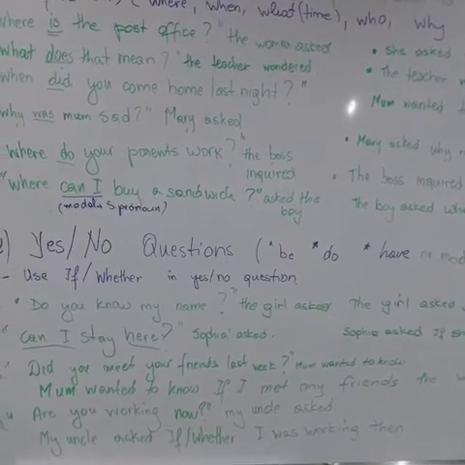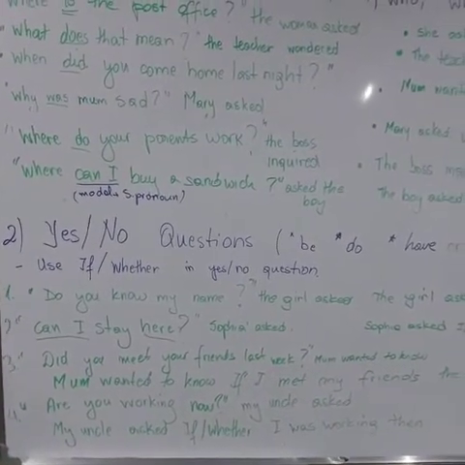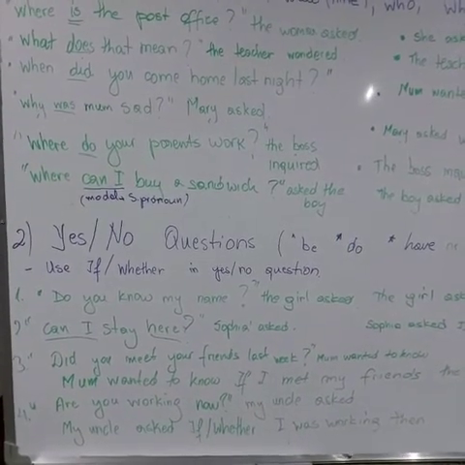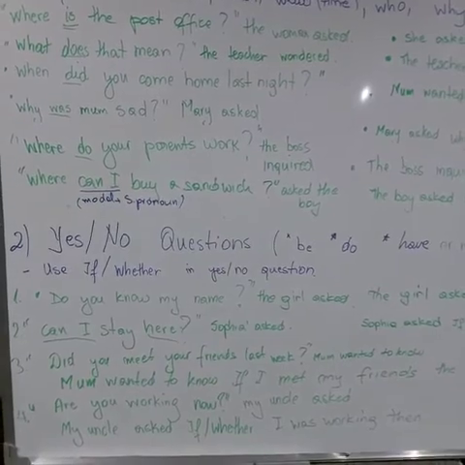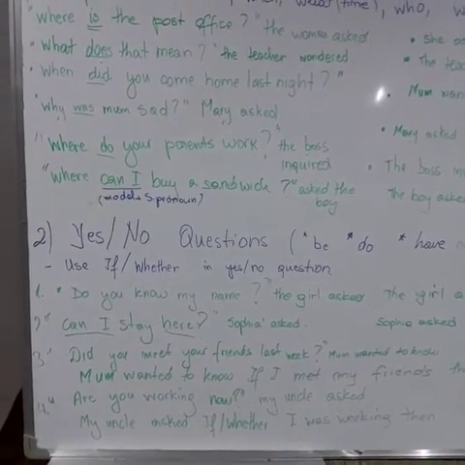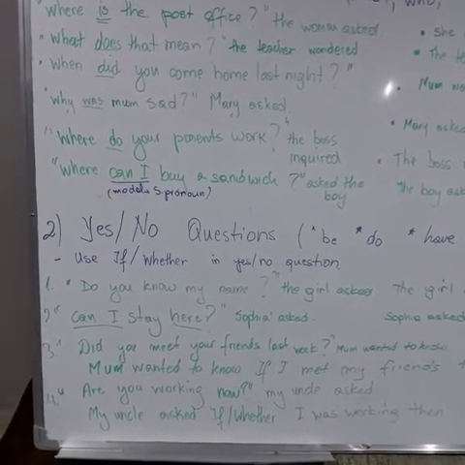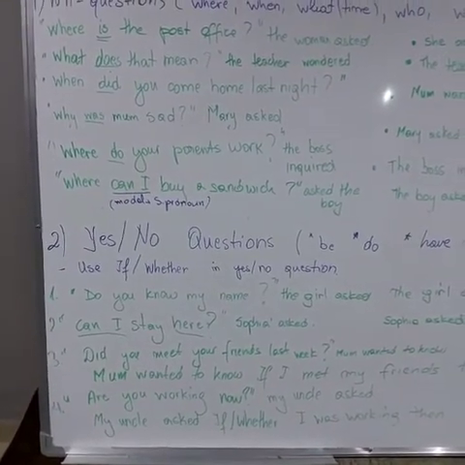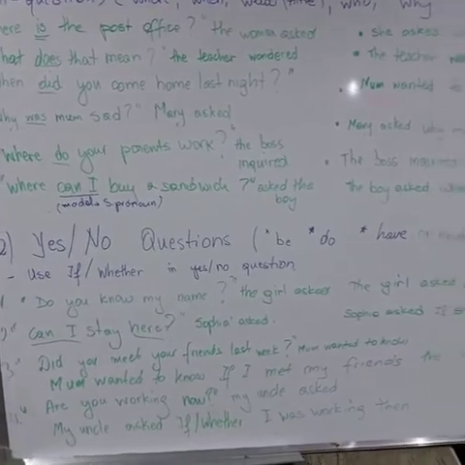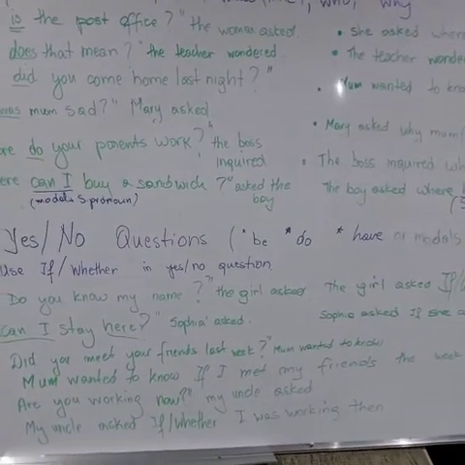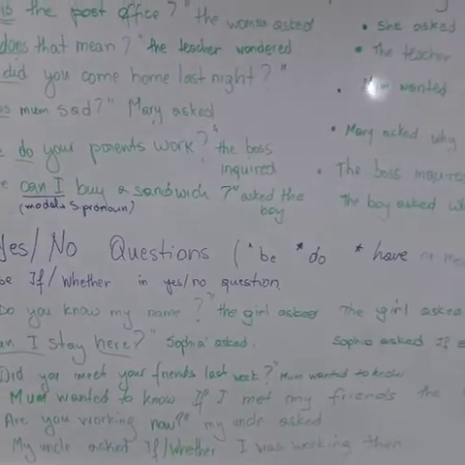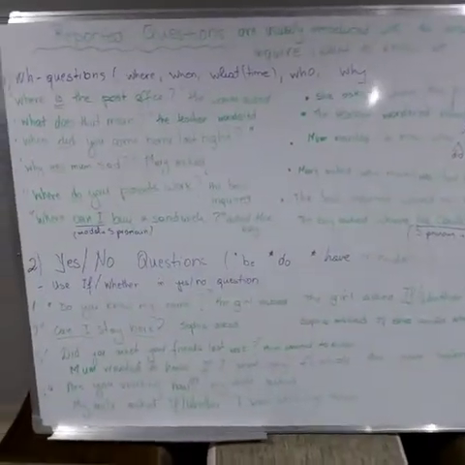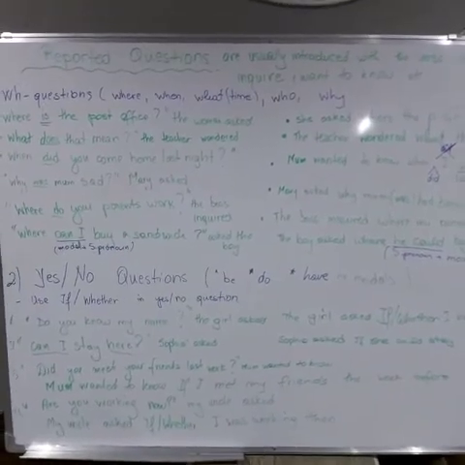So use past perfect. Next, number 4, are you working now? My uncle asked. My uncle asked if or whether I was working then. Are you working now in direct speech is in present continuous. You are going to change it into past continuous. So are you working? I was working. And don't forget to change the time expression now into then. So look at these sentences carefully and then let's see the exercises given in the book.